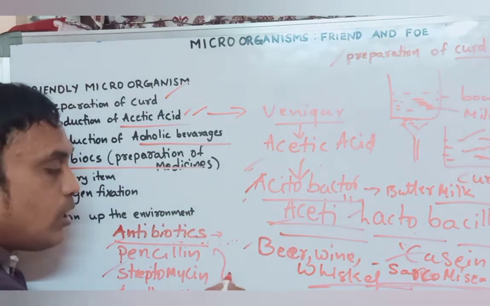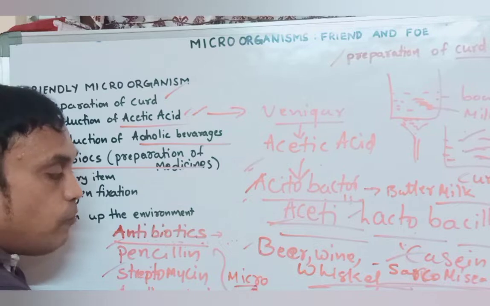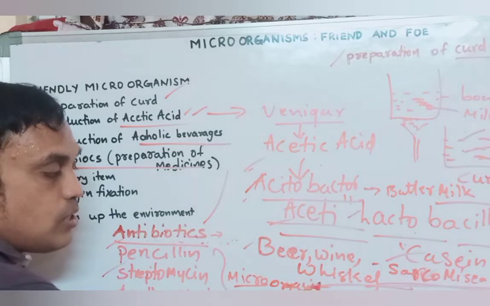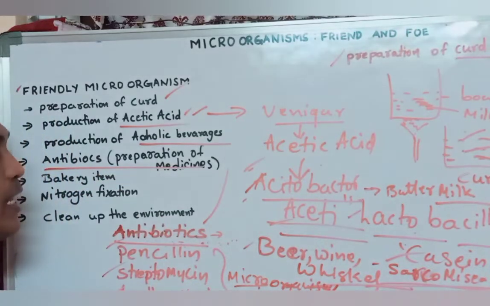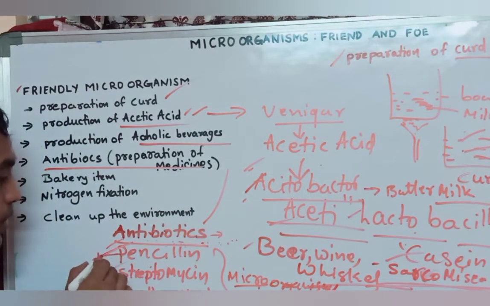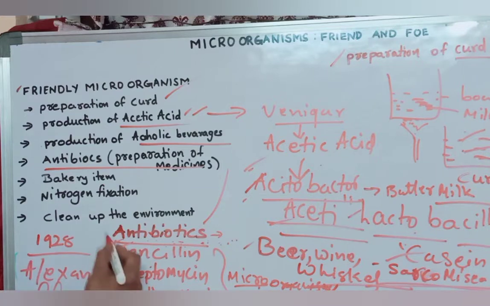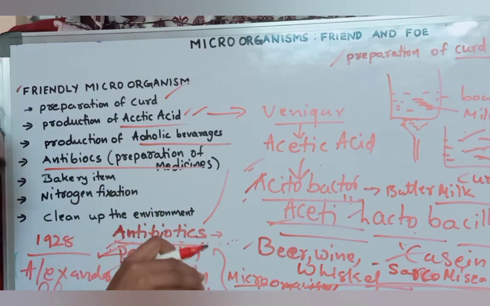By using microorganisms. Some microorganisms are useful for preparation of antibiotics. For example, penicillin, very, very important. First time in 1928, the scientist named Alexander Fleming discovered antibiotics. By using what? Fungus. That fungus kills bacteria.